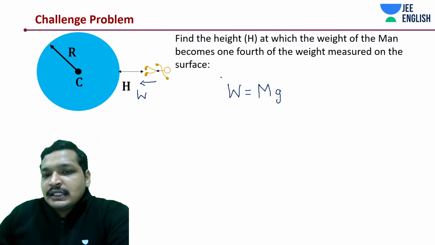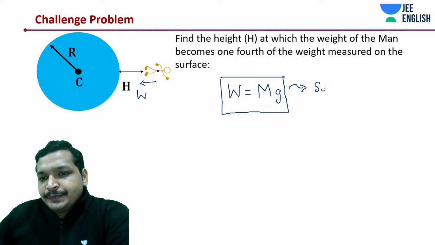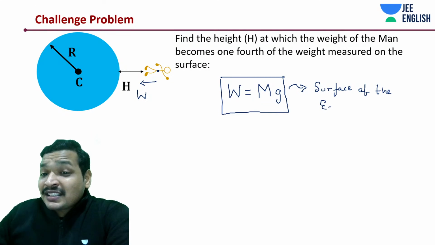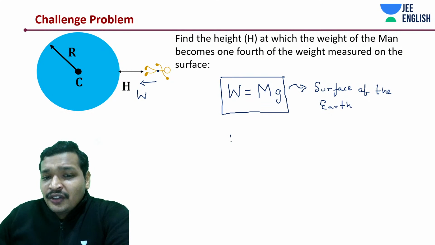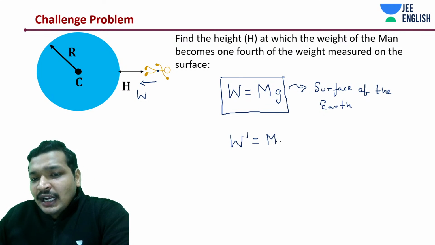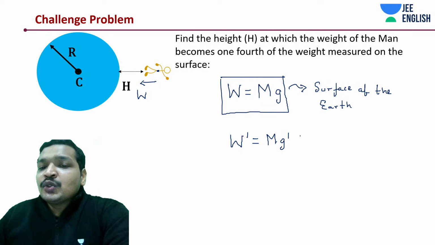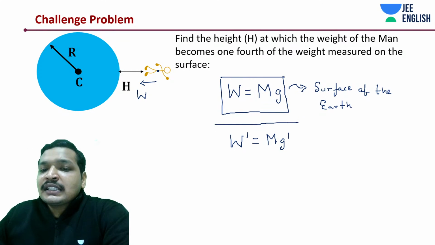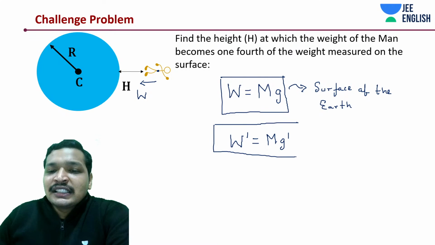Okay, let's take this to be on the surface of the earth. Mass does not change with height. Absolutely no. Your mass is going to remain the same, but your weight is going to change. W dash at certain height is going to be m into g dash. The actual thing that is changing is your gravitational acceleration.